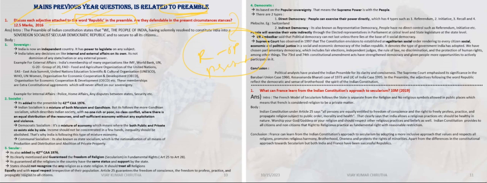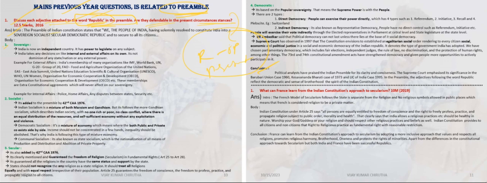Let's see, as we know, we are going to deal with the intro, the body and the conclusion at the end. So first we see the introduction, how we can write it. This is fact based: India is following the democratic republic. So that is why we are writing directly whatever is mentioned in the preamble.